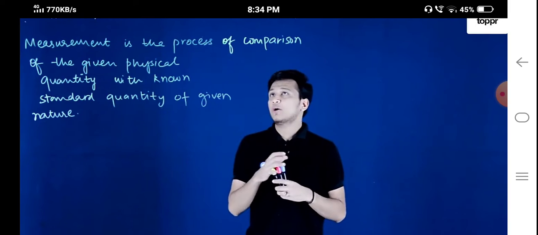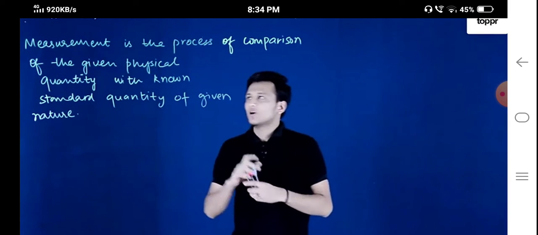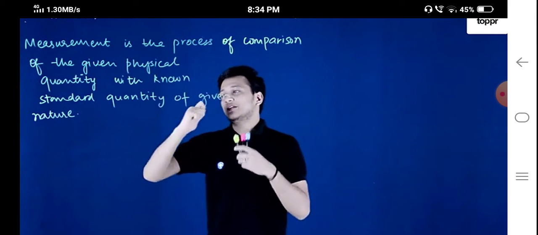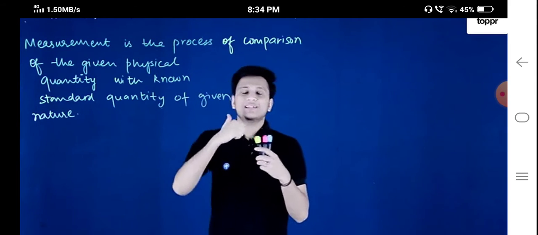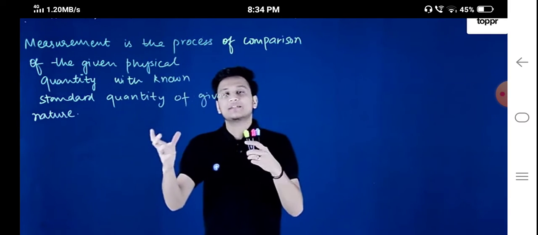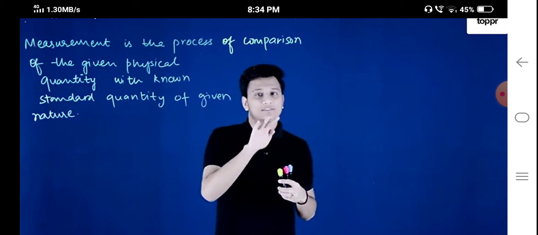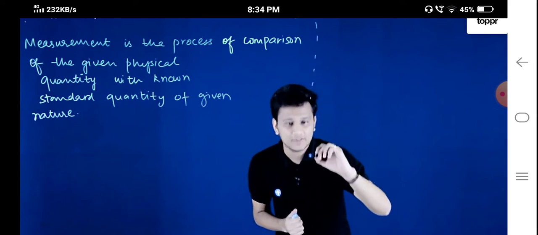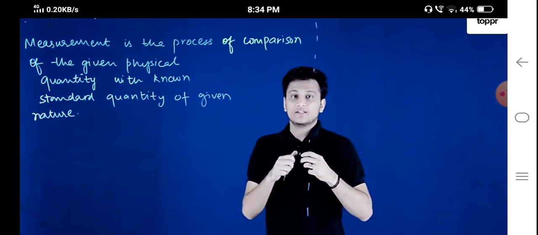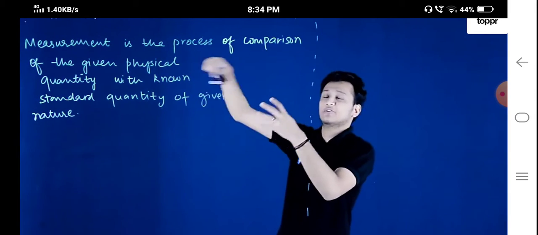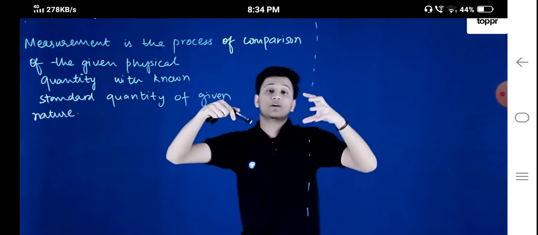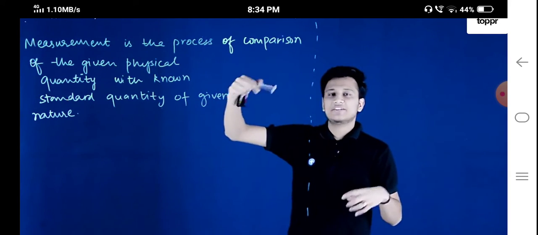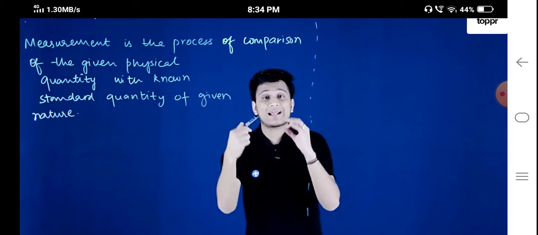In this video, we'll talk about introduction to measurement. Now, measurement is the process of comparison of the given physical quantity with known standard quantity of given nature. If you try to remember this, you will forget what measurement actually is, right? We have been doing measurement since our childhood, but now we just know the definition. So we'll break down this definition and then we'll talk about what measurement actually is.